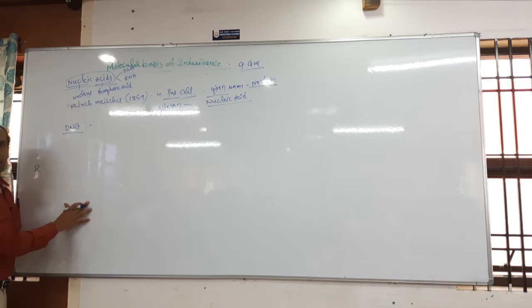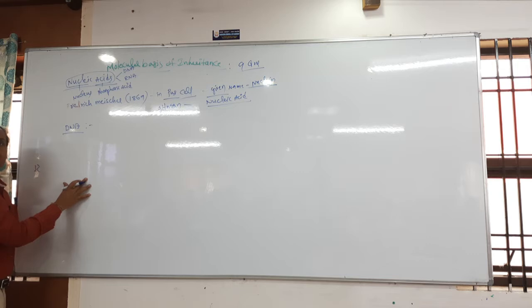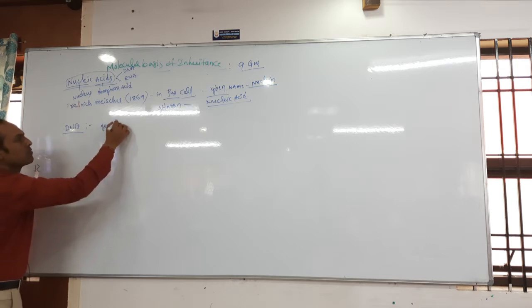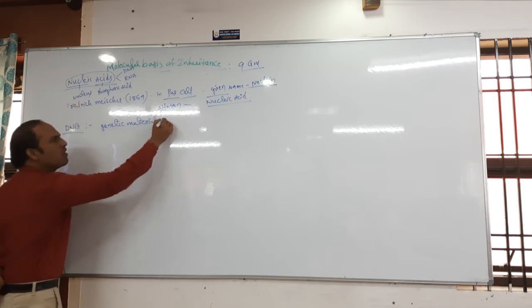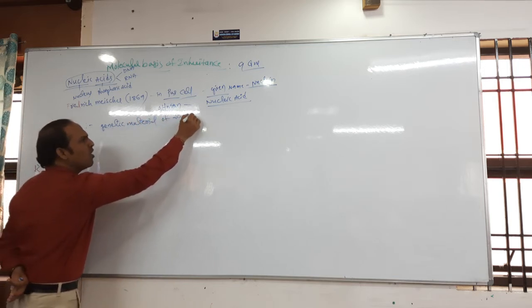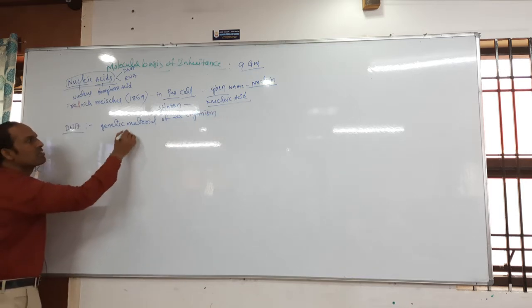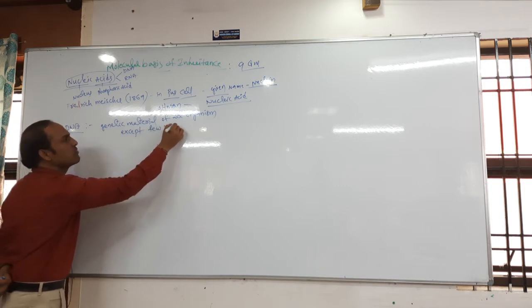Deoxyribonucleic acid, so DNA. It generally acts as a genetic material. It is the genetic material of all organisms, except which one? Viruses, a few viruses.